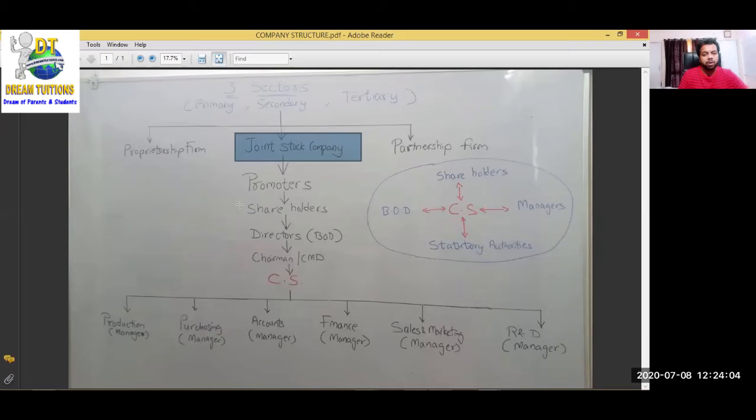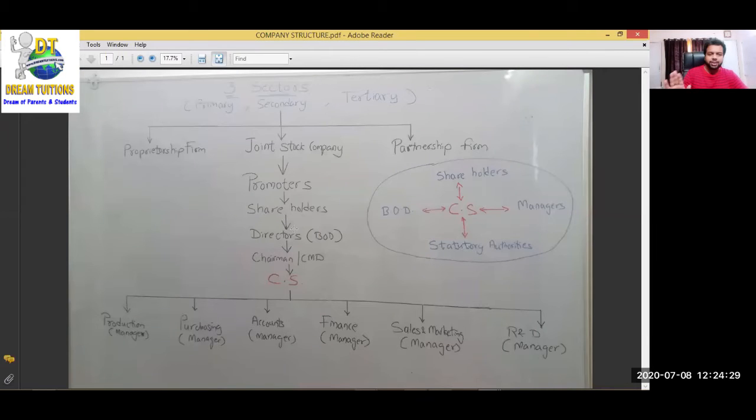So what shareholders do, they appoint the directors, they appoint their representatives. ठीक है, उसको बोलते हैं directors. Of course, promoters will be the first directors because they are taking all the initiative, they know everything. बाकी लोगों ने तो बस invest किया है. ठीक है, so promoters are the first directors of the company. Later on, shareholders appoint directors of the company. Clear? Okay.